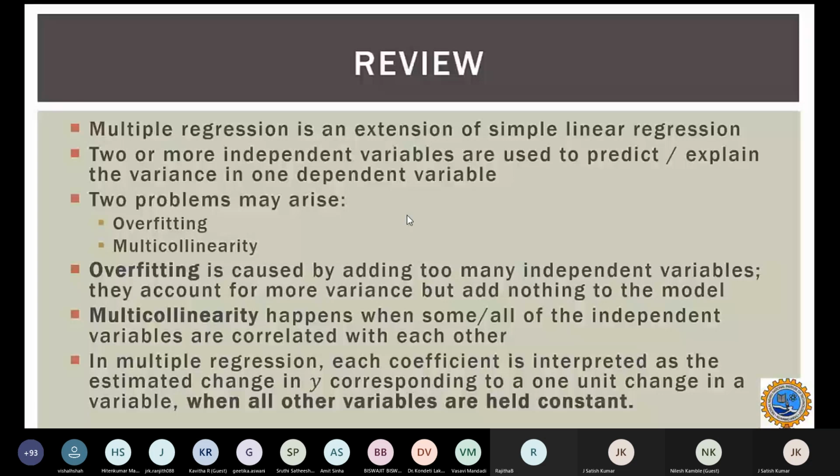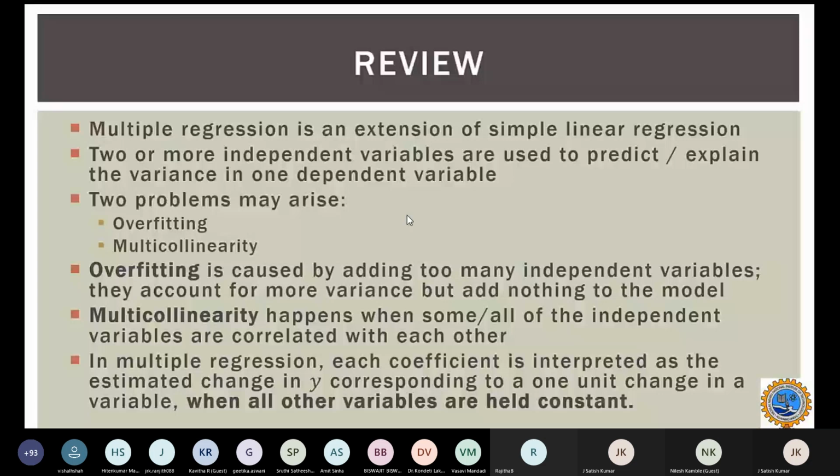If a strong relationship exists between independent variables, we'll consider only one because of the redundancy.